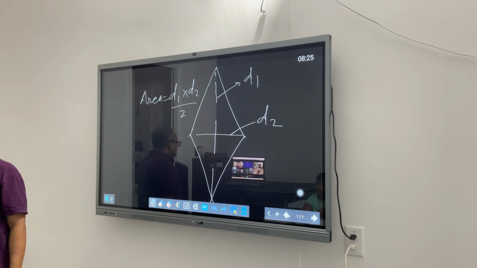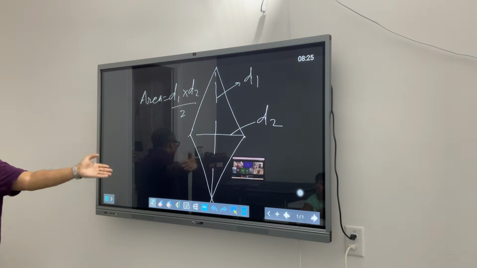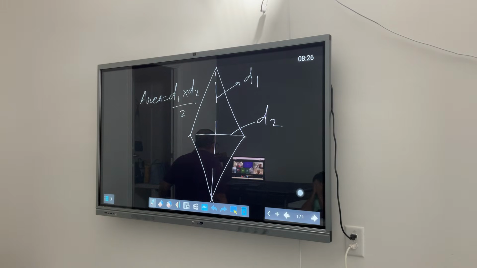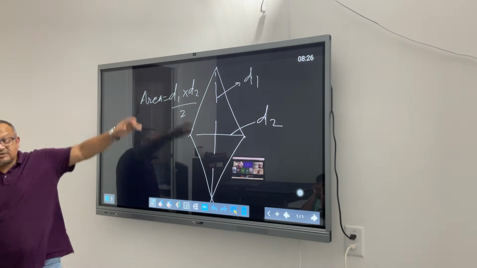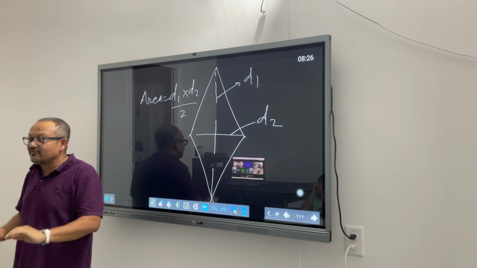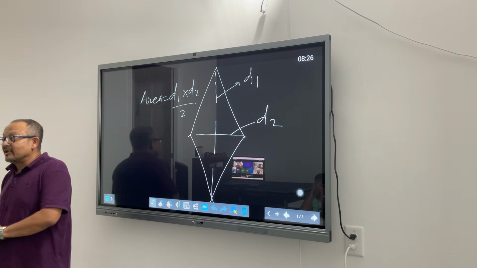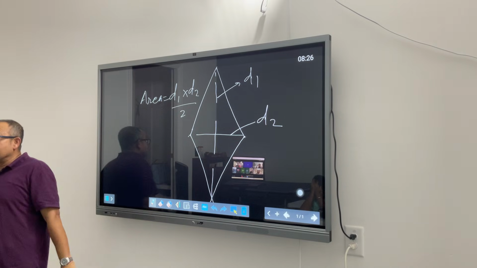But is your teacher correct? Is he bluffing right now? Right now the teacher is bluffing. He's just saying that okay, the area of a rhombus is d1 into d2 by 2. I can say d1 into d2 by 2 also, without telling what exactly it is. Now it's my turn to prove it, so that you will get convinced and you never forget.